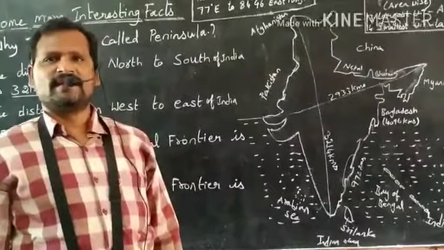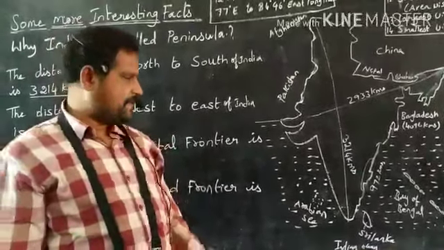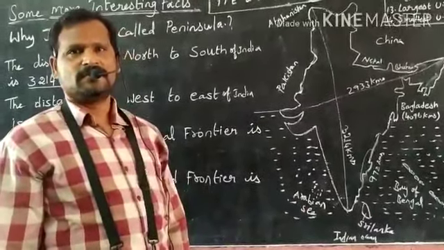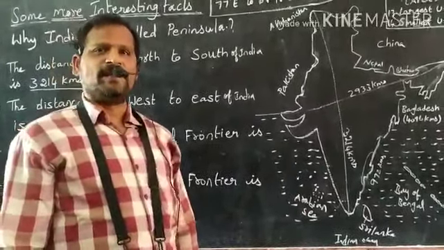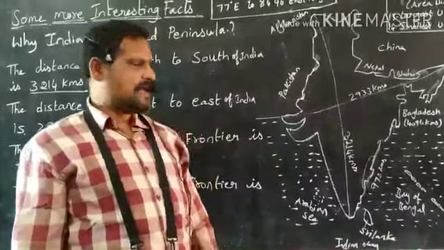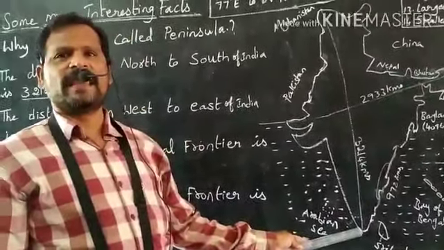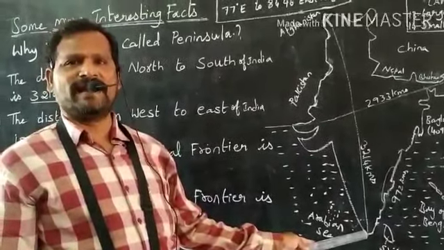Which state stands on 3 seas? Tamil Nadu stands on 3 seas. Which place in Tamil Nadu stands on 3 seas? Kanyakumari. Other name of Kanyakumari is Cape Comorin. It stands on 3 seas.